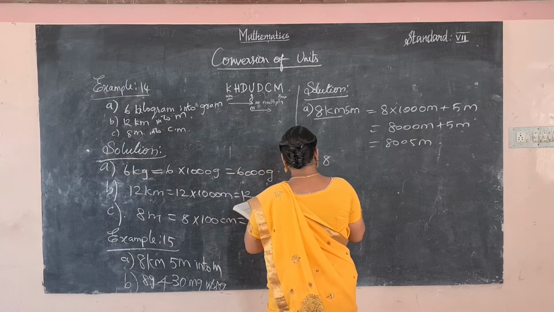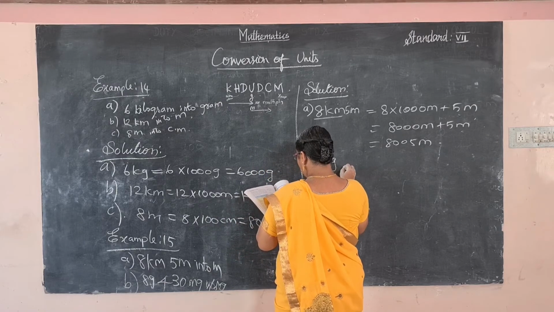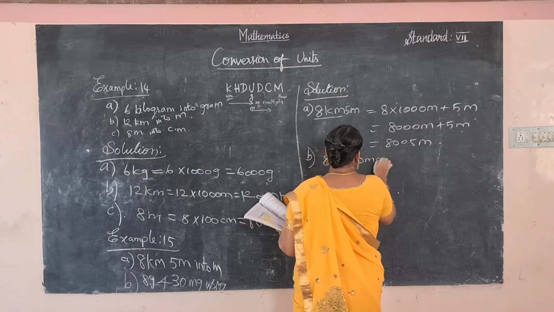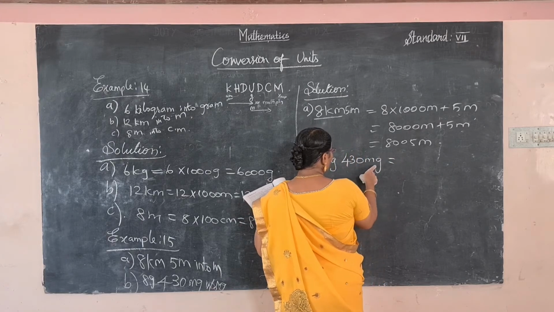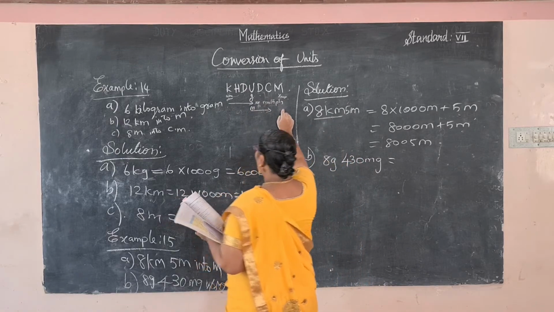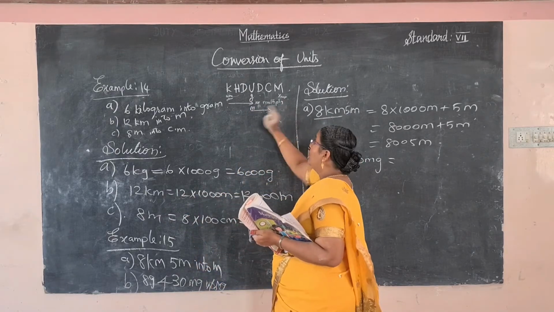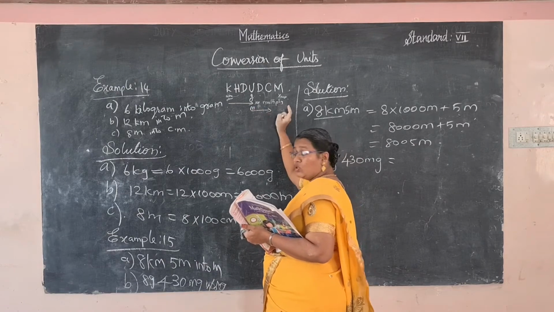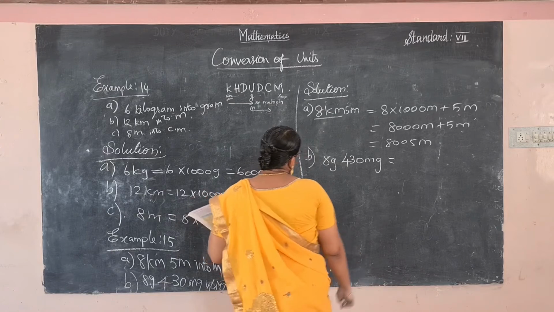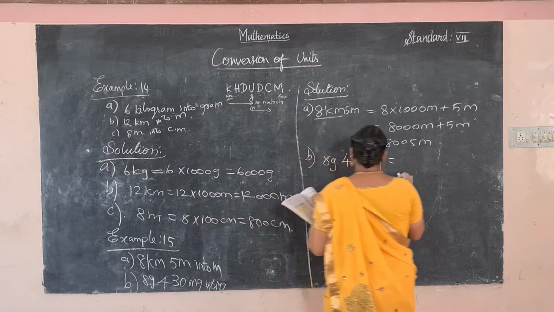And next one, B, 8 gram 430 milligram. So gram converted to milligram. Here also greatest value to smallest value, so here also multiply by 1000.